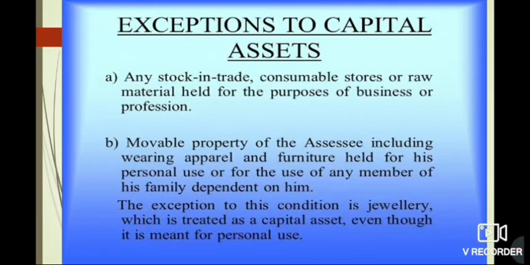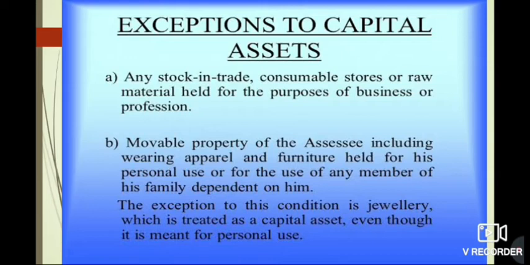What are not coming in the category of capital asset? The first is that any stock in trade, whether it is a consumable store or a raw material which you are using for the purpose of business or profession, then the stock in trade and all this are not the capital asset. Now the second is that movable property of the SSC, including his wearing apparel and the furniture which he is using for his personal use or use of any member of the family.